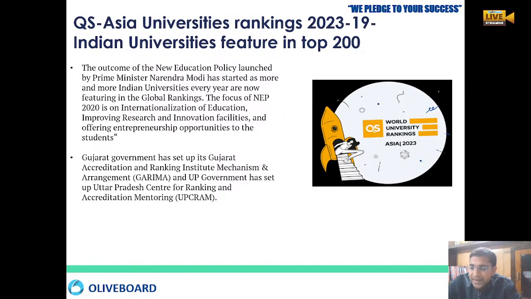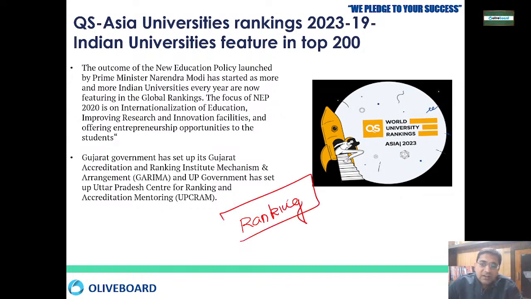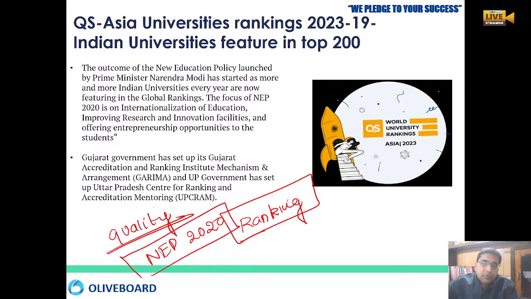Okay. So why the quality? Why the ranking, and why are so many universities featuring in our country? It is because of the quality of education that we provide. And we have a new education policy of 2020 that has also come. It is the skill development based new education policy that we are going to focus on.